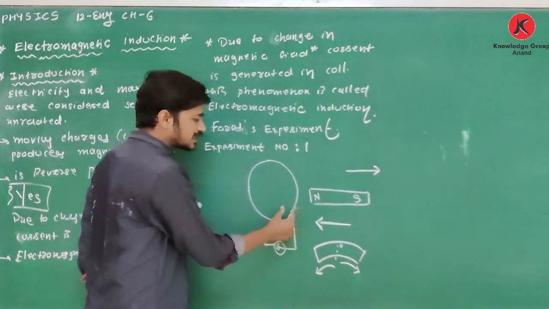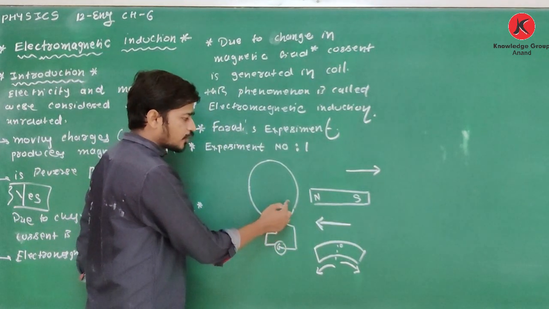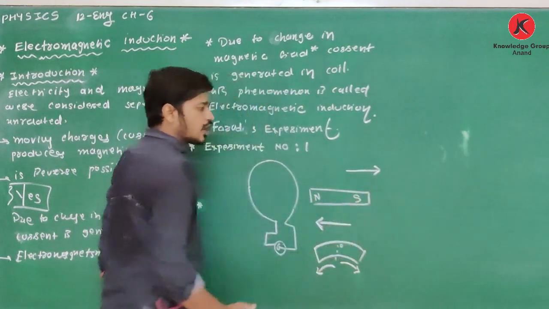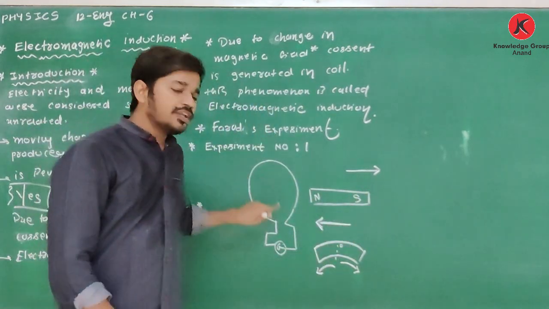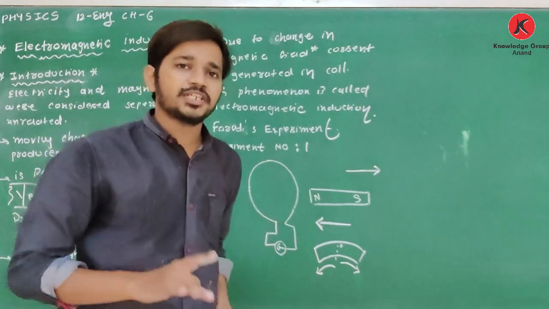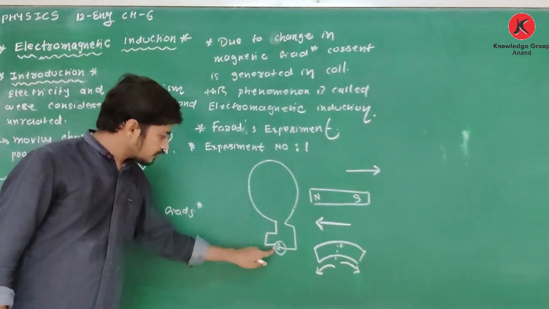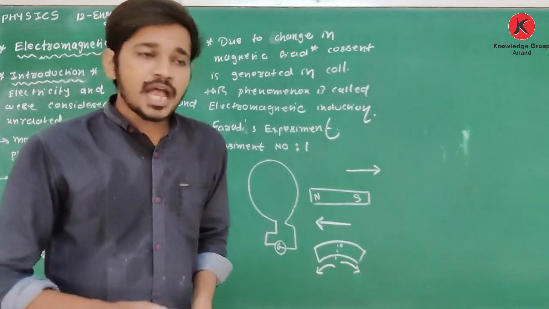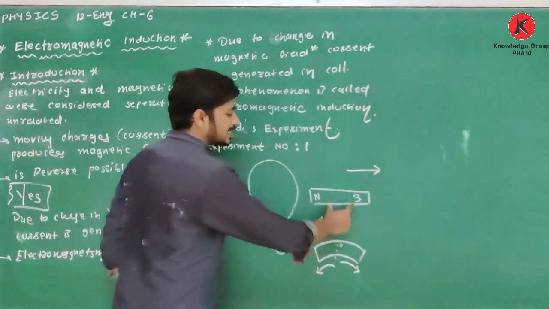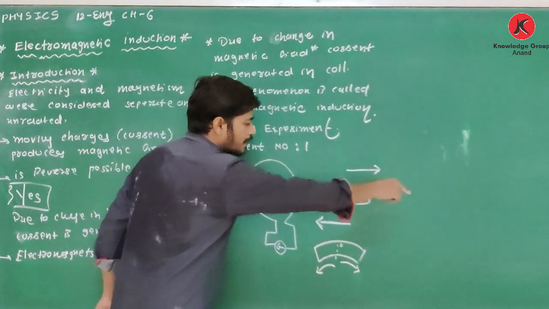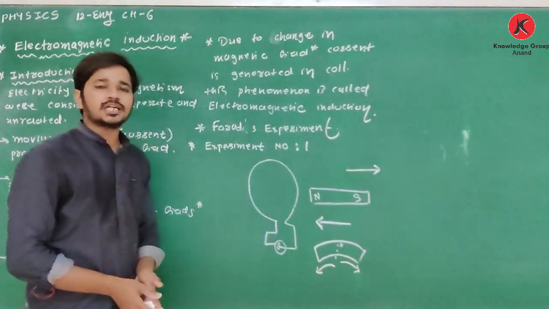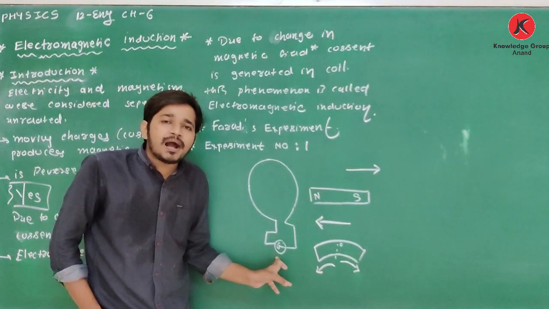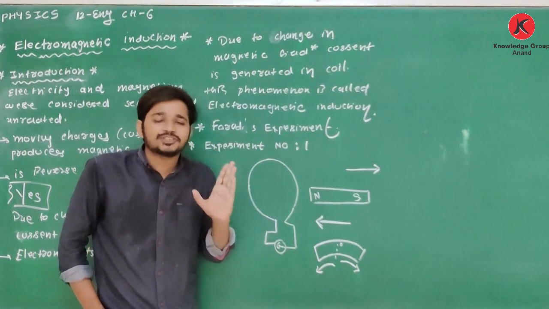So if the magnet is moving towards the coil, current is produced in one direction in the coil. Suppose the magnet is moving in the opposite direction, then current is also induced in the opposite direction. Clear about this? Because the galvanometer shows deflection in the opposite direction. Now, when this magnet is moved faster, the value of current measured by the galvanometer is large.